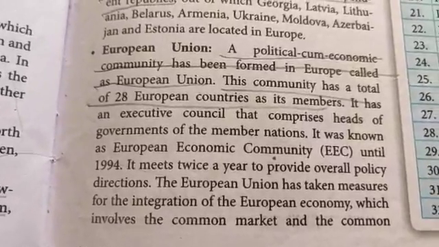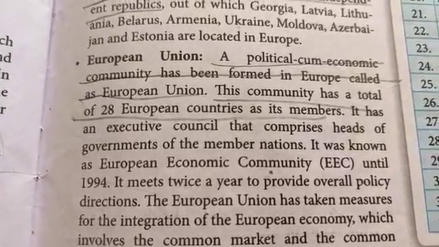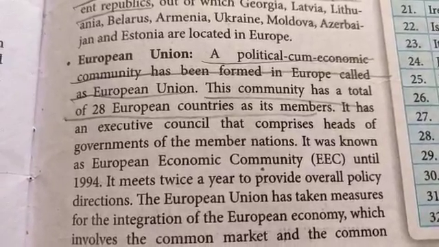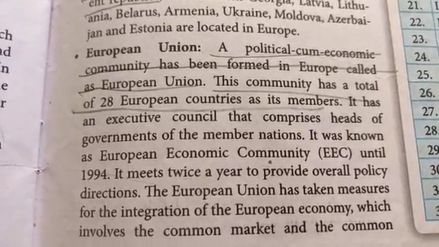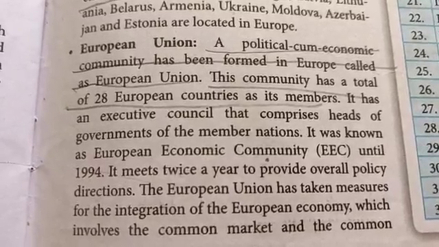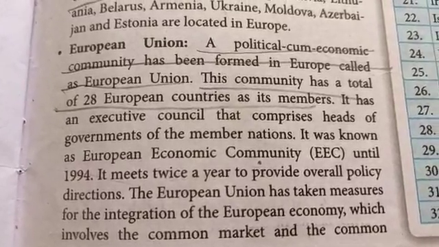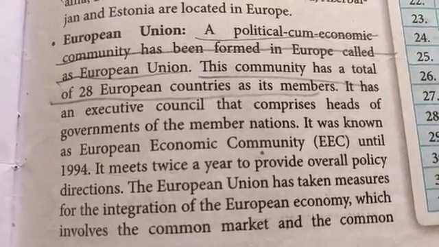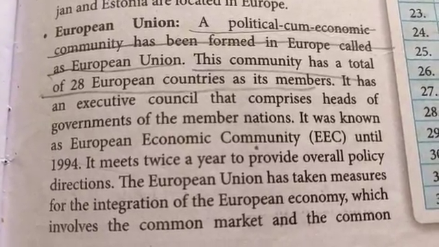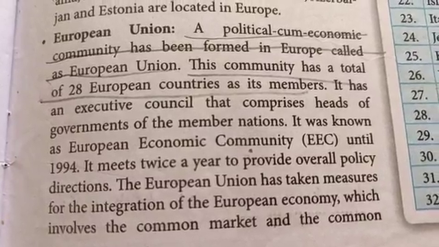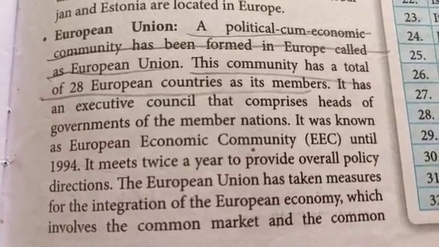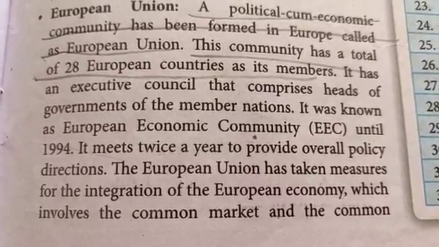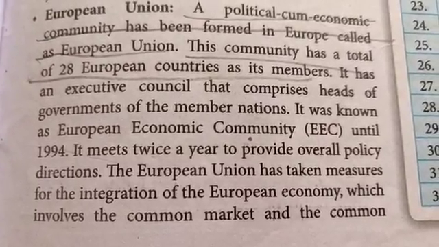Now coming to the European Union. A political economic community has been formed in Europe called the European Union. This community has a total of 28 European countries as its members. It has an executive council that comprises heads of governments of the member nations. It was known as EEC until 1994. It meets twice a year to provide overall policy directions.